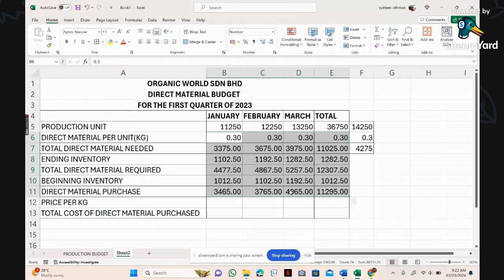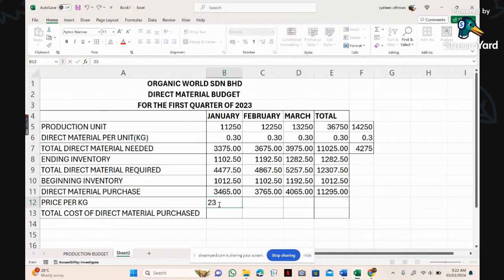Nampak kan? Tiba-tiba kat belakang tu semua ada 50.5 sebenarnya. Yeah. So need to be very careful lah even though you are not using the calculator. Okay, so nak beli bahan mentah harga RM23. Okay, so jumlah yang kita beli ialah direct material darab harga. So harga dekat sini ialah B12. Okay, so that's your purchases.